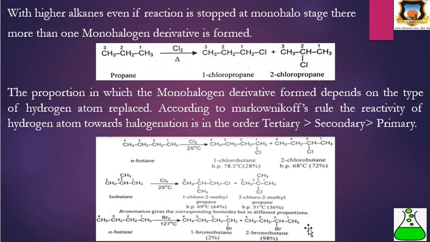Then n-butane with bromine: again there are two types of hydrogen, therefore there is formation of two different alkyl halides. One is 1-bromobutane by replacement of primary hydrogen, and the other is 2-bromobutane by replacement of secondary hydrogen. We get 2-bromobutane about 98%. Here is the printing mistake: this product is 64% and this product is 36%, because here the carbon-hydrogen is tertiary hydrogen and here the hydrogen is primary hydrogen.